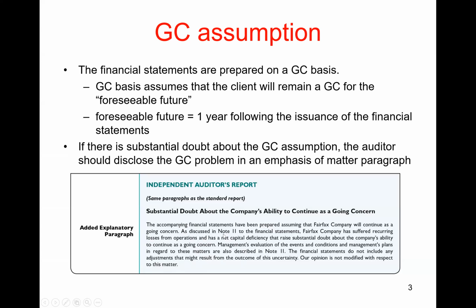Notice that the company has to disclose this in the notes to the financial statements. If the company didn't disclose this, there would be an accounting disagreement, in which case the auditor would issue either an except for opinion or an adverse opinion. But in this case, the company has disclosed this in the note, and so the auditor can issue an unqualified opinion, but with the extra explanatory paragraph.